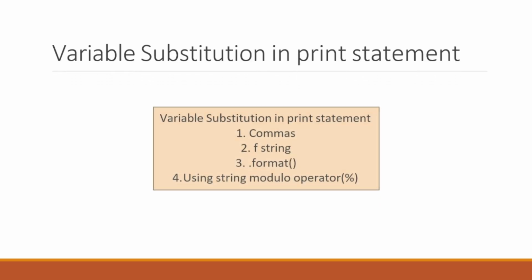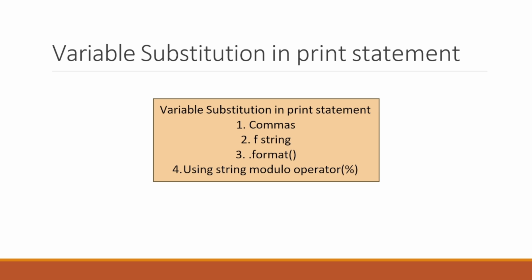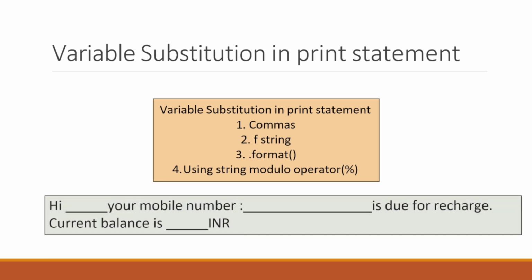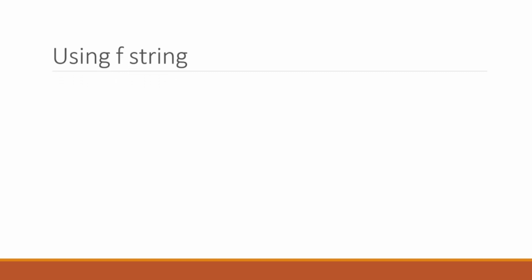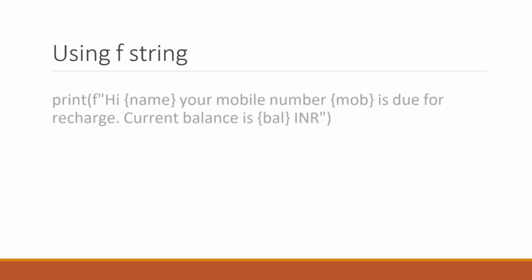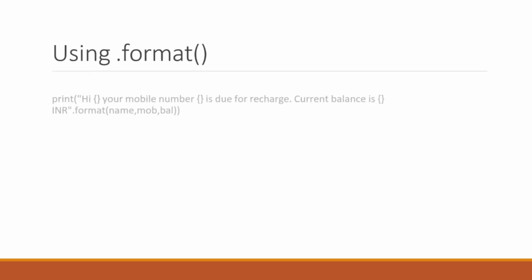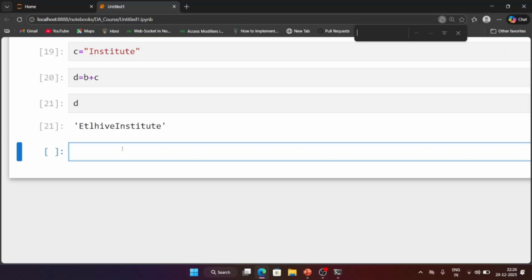Okay, so here look, variable substitution in print statement. First of all, we have 4 types of print statement: using comma, using f string, using dot format and using modulo operator. We are going to see that one by one, or how to substitute a variable inside this print statement. We have to see that as well. Okay, so let's see that in practical how to use this one by one. Okay, so first here we are going to see about f string, then we are going to see using dot format. So let's go to the practical.